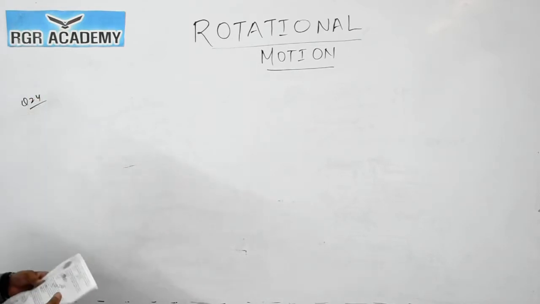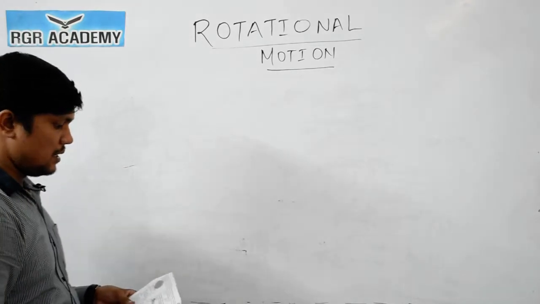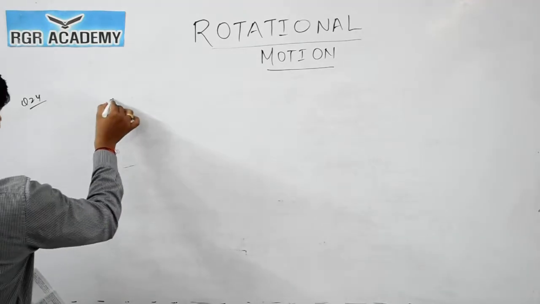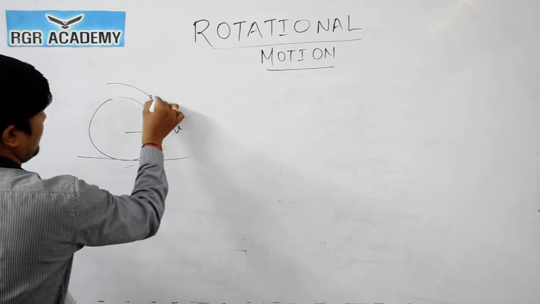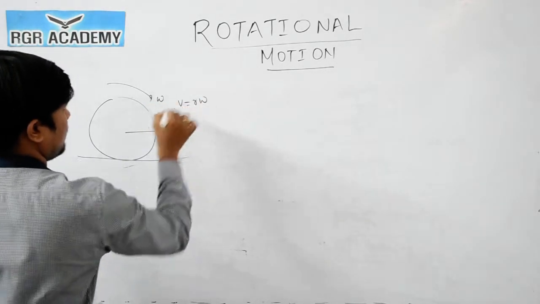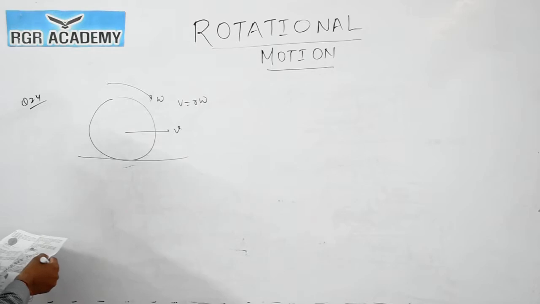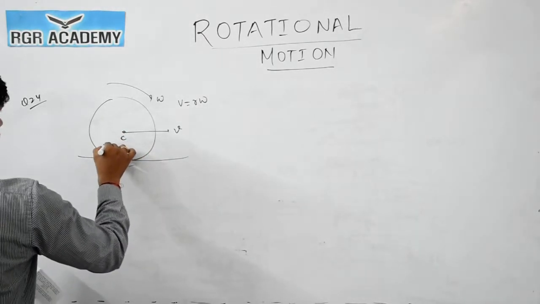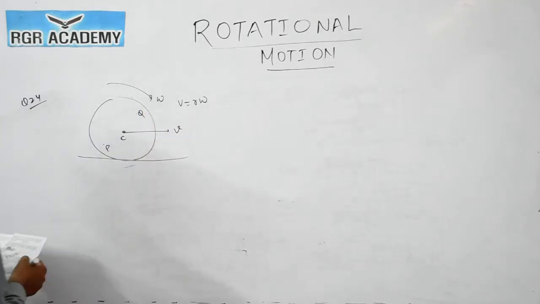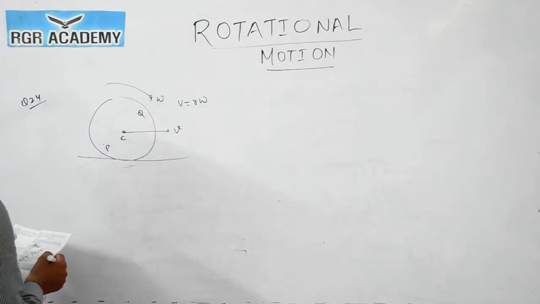So question number 24 is, a disc is rolling without slipping on a horizontal surface. The disc is rolling without slipping, which means the velocity is V, the angular velocity is omega, and V is equal to R omega. C is the center, and some points are given. This point is P, this point is Q, like this. Now they are asking which point will have more velocity.